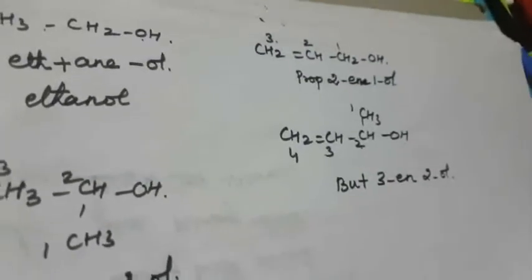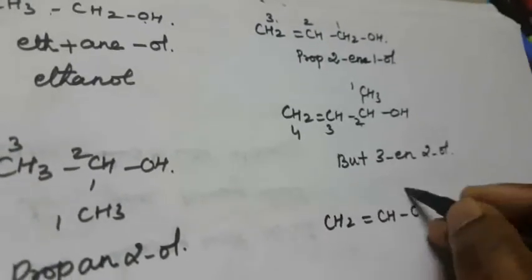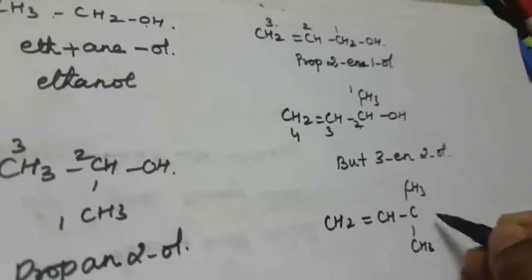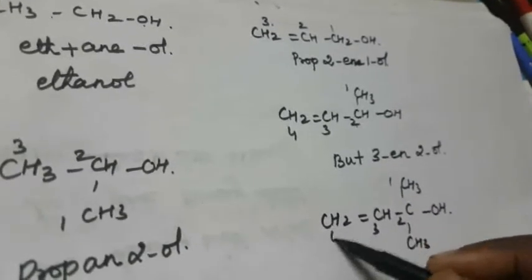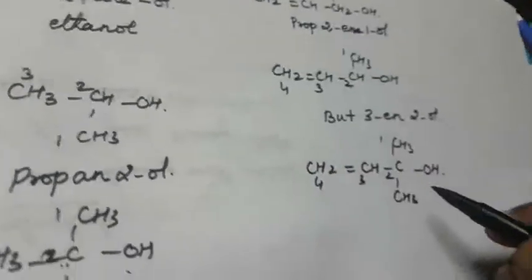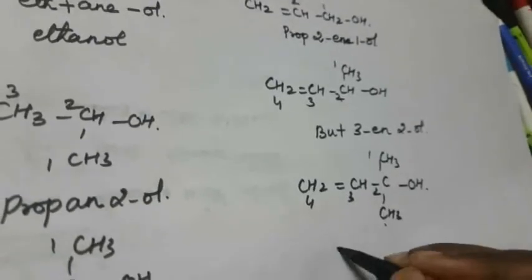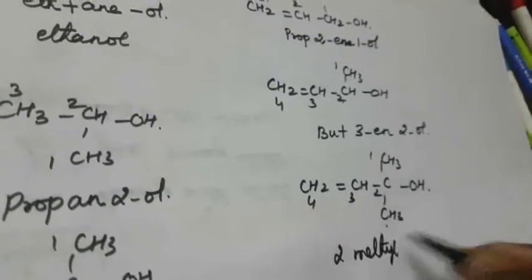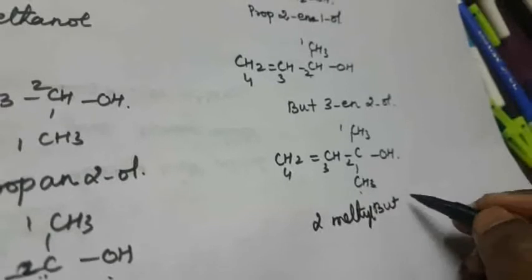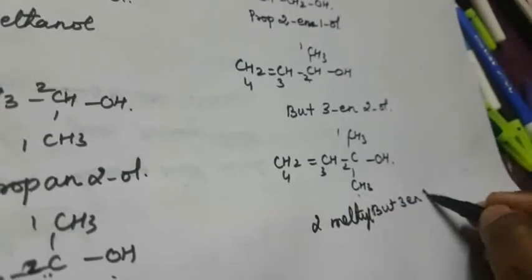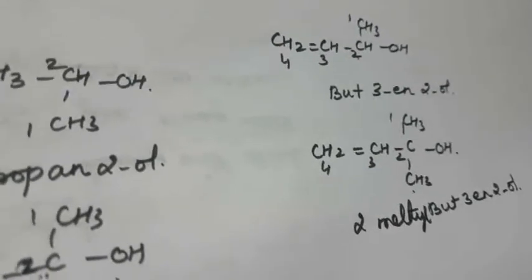So next one is the third one: CH2=CH-C(CH3)2-OH. That is tertiary, right? So how to name this compound? 1, 2, 3, 4, right? This is the numbering. The methyl comes before the root word, that is 2-methyl, the substituent group. 2-methyl, 4 carbons, the root word is but. Which position contains the double bond? 3-ene. And the second position contains 2-ol. So this is the functional group, and this is the allyl group attached to that compound.